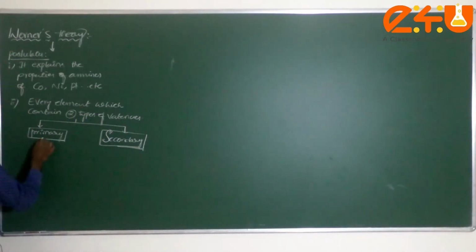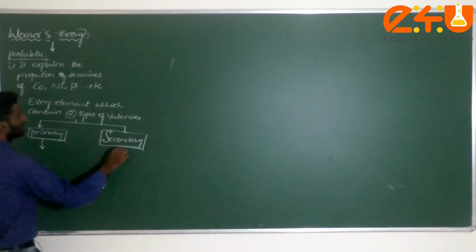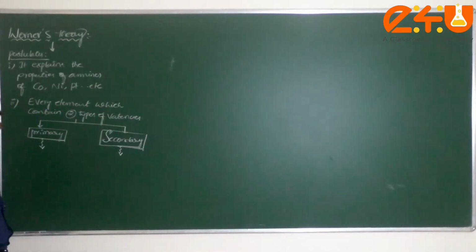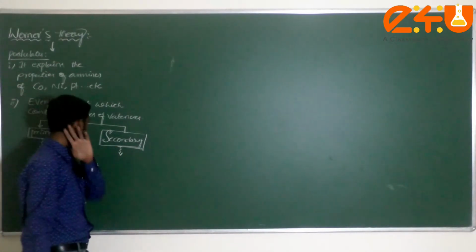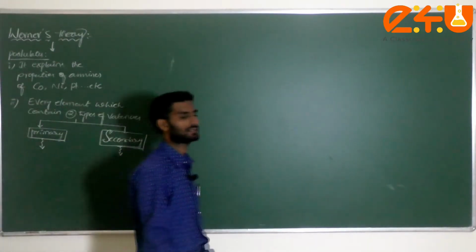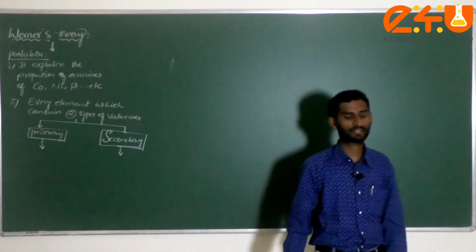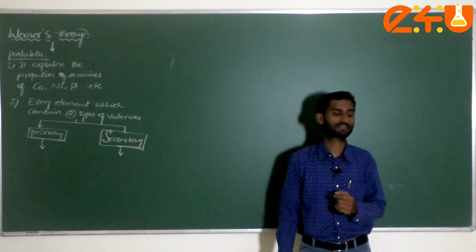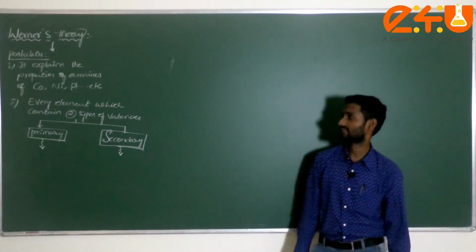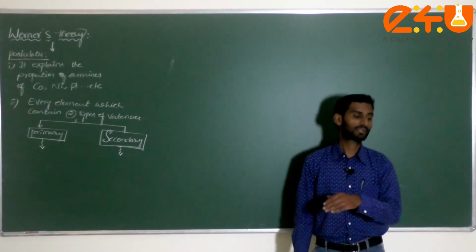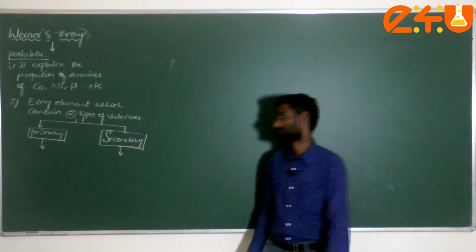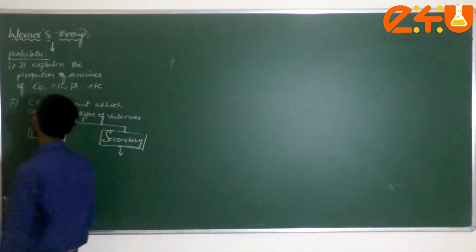What does this primary valency indicate, and what does this secondary valency indicate? Am I correct or not? This is very important, dear students, in a particular complex. If you take any type of complex, generally we have two types of valencies, primary as well as secondary. That is indicated by every central metal.